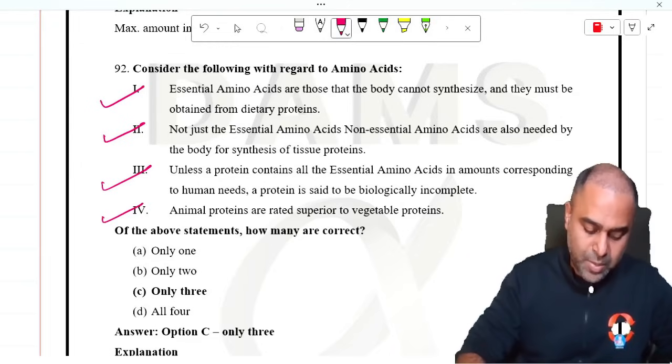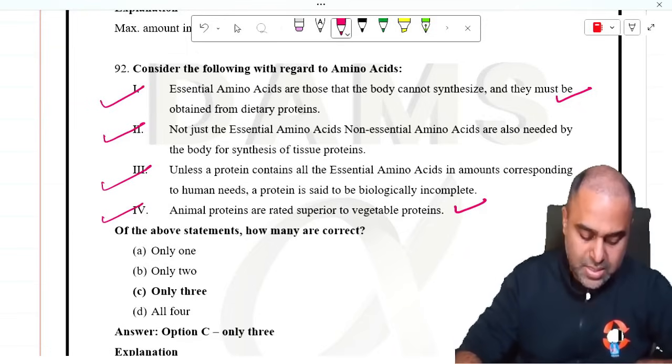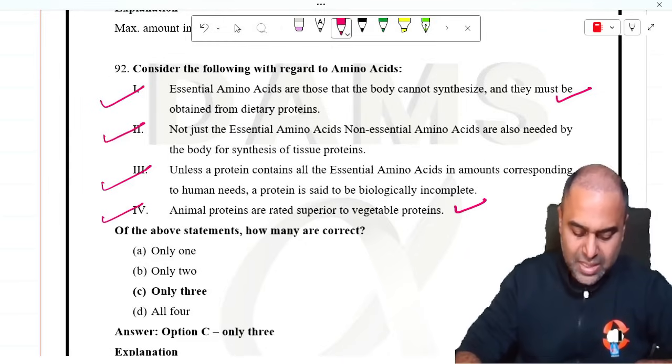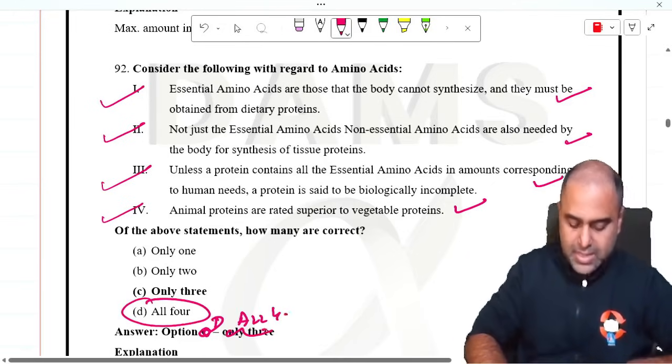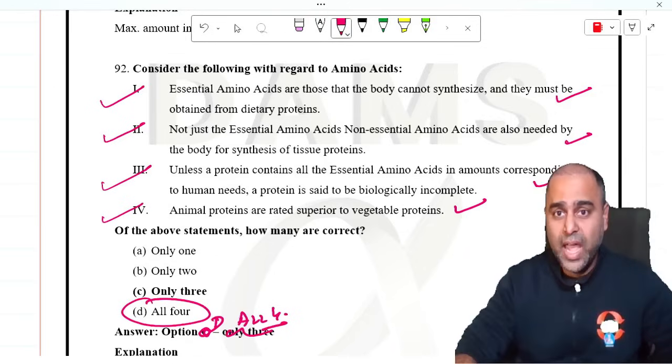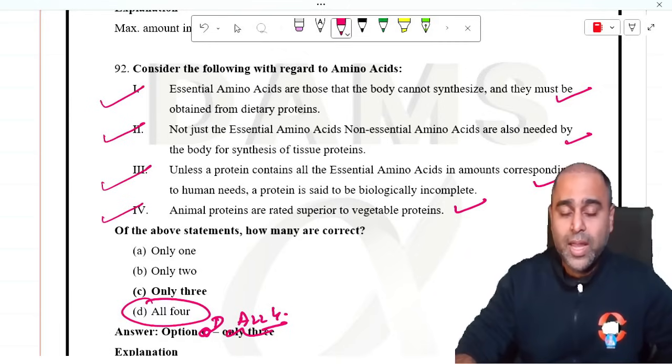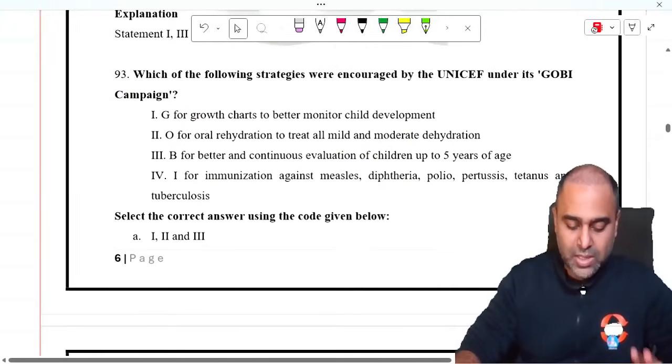So guys, essential amino acids are those that the body cannot synthesize and they must be obtained from dietary proteins. Animal proteins are superior to the vegetable proteins. Not just the essential amino acids, non-essential amino acids are also needed by the body for synthesis of tissue proteins. Unless a protein contains all essential amino acids in amounts corresponding to human needs, it would be considered biologically incomplete. So the answer to this question was option number 4. Guys, again, please refer to biochemistry. They have taught you in detail. Sonam ma'am has taught you about the essential and non-essential amino acids, so please consult her if you have any queries.